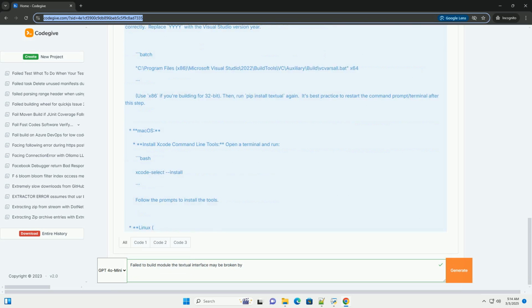Libraries: C:\Program Files (x86)\Microsoft Visual Studio\2022\BuildTools\VC\Tools\MSVC\14.34.31931\lib\x64, adjust the version number. Windows SDK libraries: C:\Program Files (x86)\Windows Kits\10\Lib\10.0.22621.0\x64, adjust the version number.